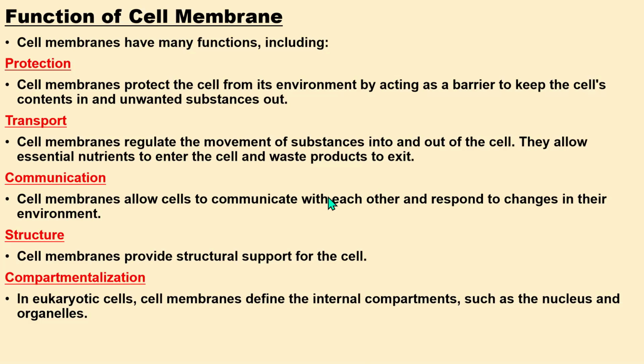For example, the nucleus is a membrane-bound organelle, so it has its own membrane. So the membrane of the nucleus provides compartmentalization from other organelles.